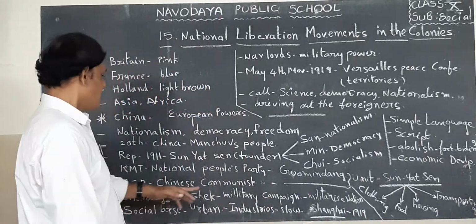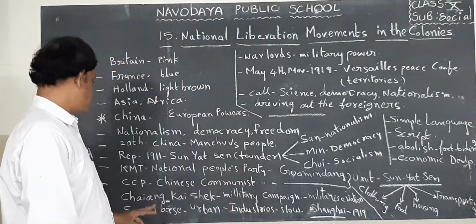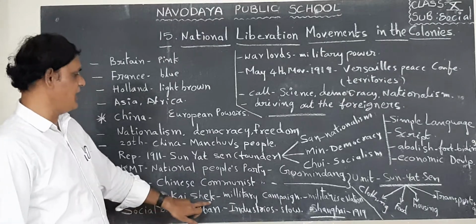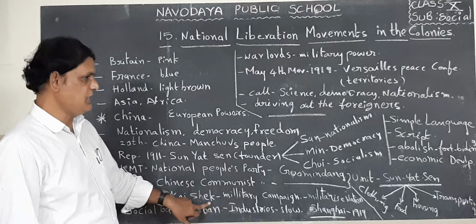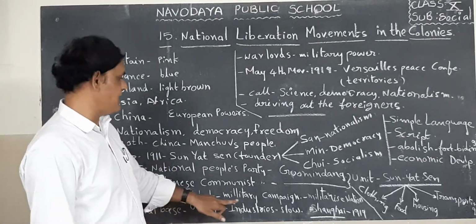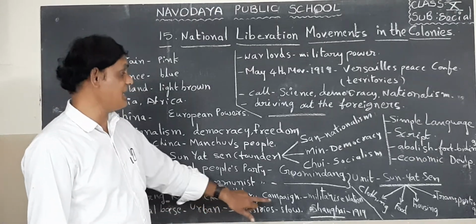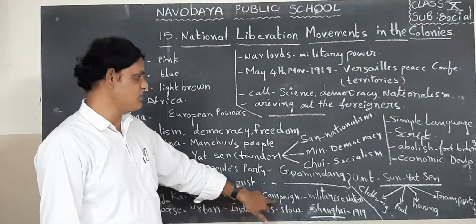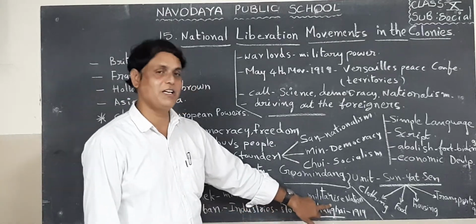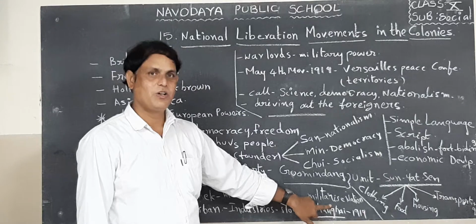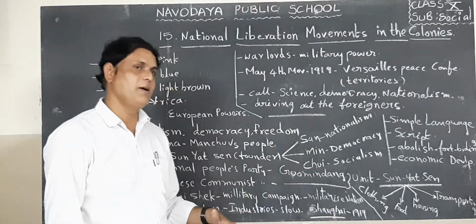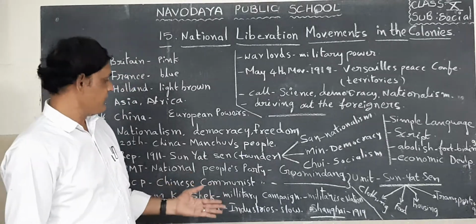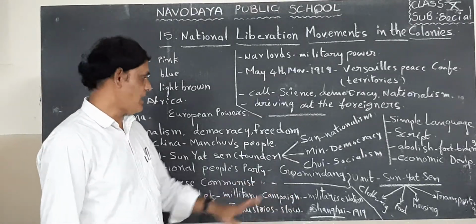After the death of Sun Yat-sen, Chiang Kai-shek came. He started a military campaign and announced that the country is a militarized nation. Understood? After the death of Sun Yat-sen, Chiang Kai-shek came and started a military campaign.